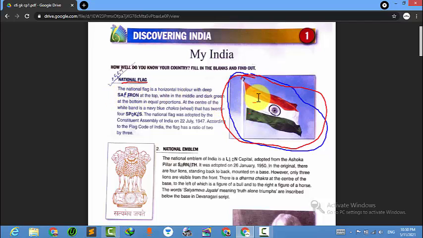The first one is saffron. This one is not orange, this one is saffron. Saffron at the top, white in the middle, and dark green at the bottom.